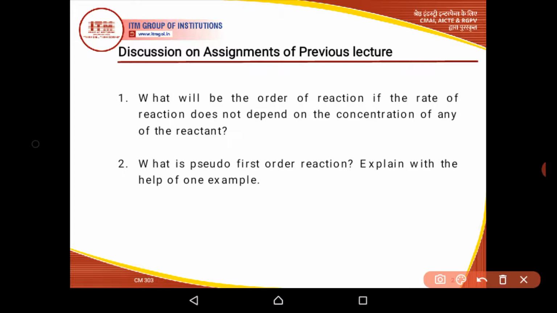It means the actual order of reaction is 2, but practically the order of reaction will be 1. So such types of reactions are called pseudo first order reactions. I will also discuss more about such kinds of reactions in the next lectures. So this is about the previous assignment.